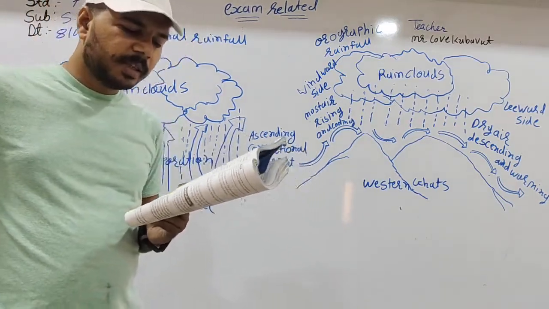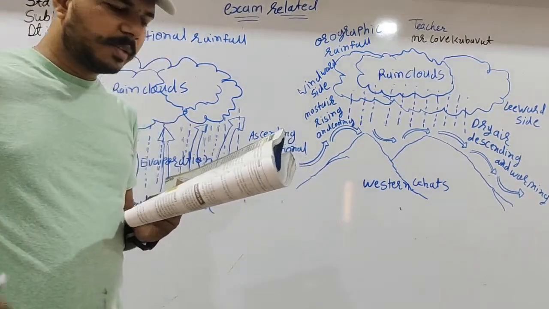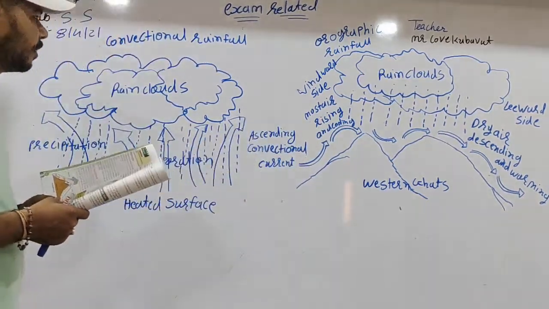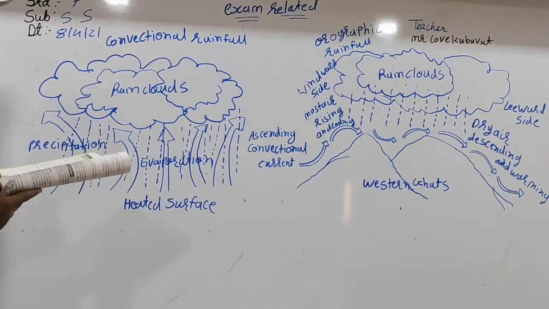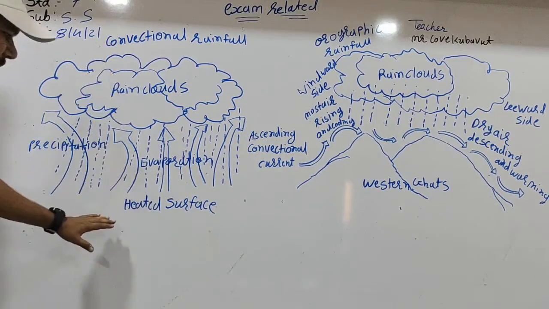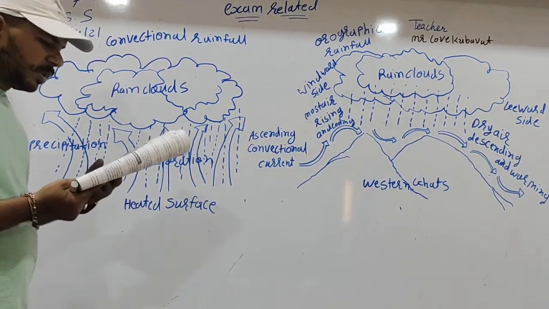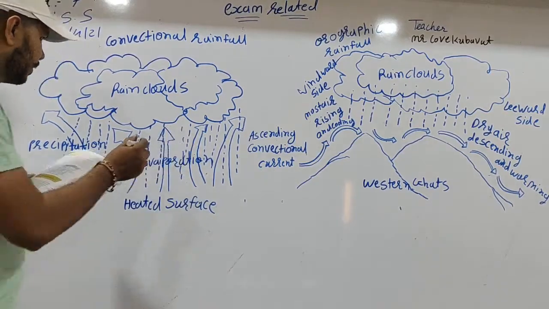Means you casually studied it last year, in the past you learned how rainfall happens. This is the rain cloud. This is the heated surface. This is the rain. This is the rain clouds.